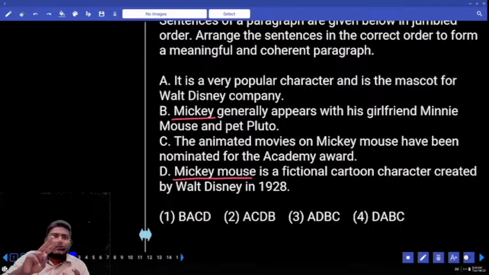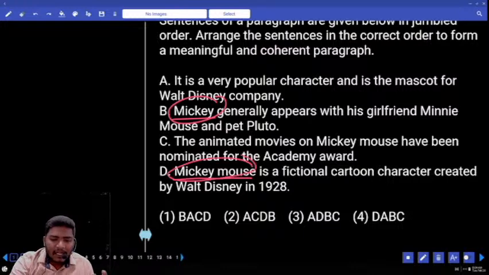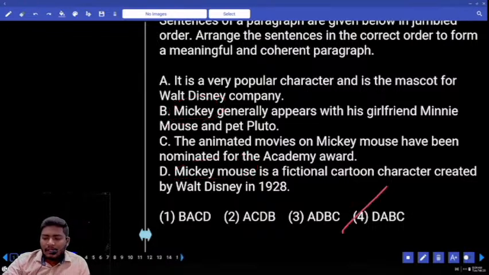Second case is, if at all we have to use a noun, we need not repeat the complete noun. We can at least use the first word, the first name, or at least the surname, not the complete name. That is the logic here again. Mickey Mouse and Mickey only. So which one is the complete name here? That comes with a D. This is another logic we can apply. So the answer comes only with the D possibility.